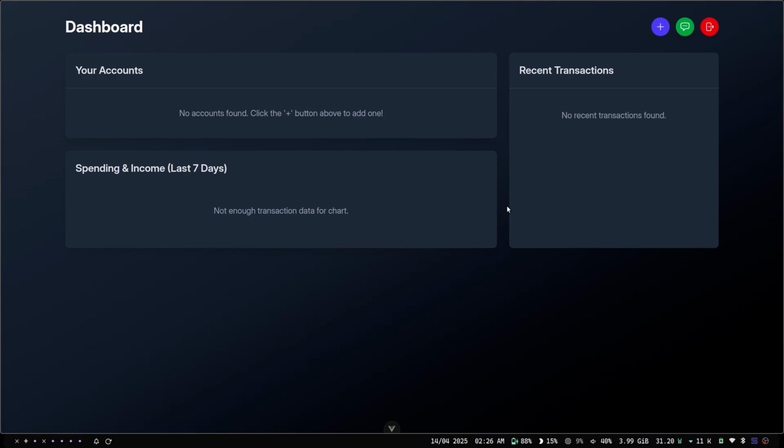So basically, we have a text area where we can just enter the transaction details in a basic sentence format, in a way that you would enter it in your notes app.